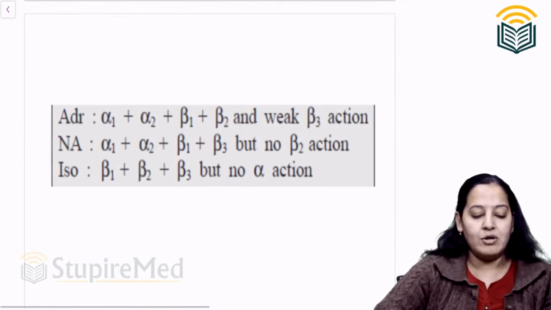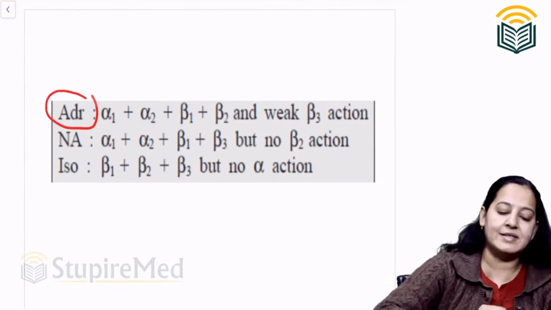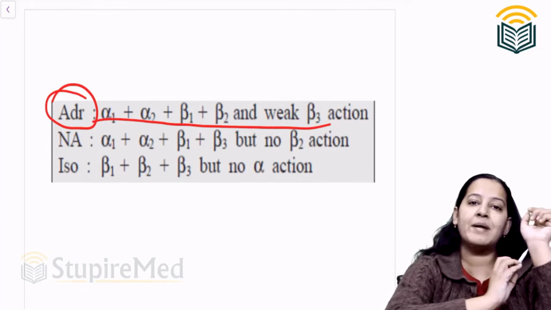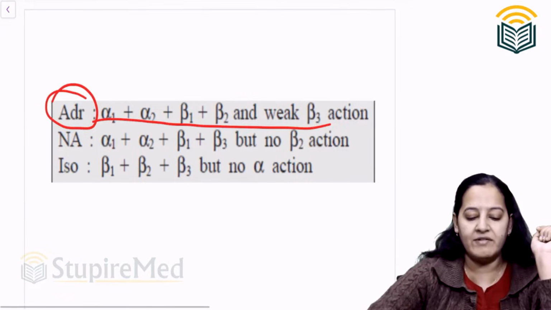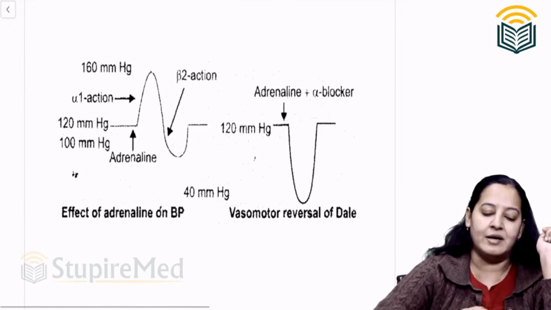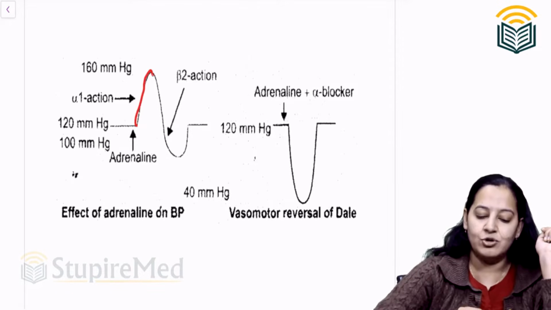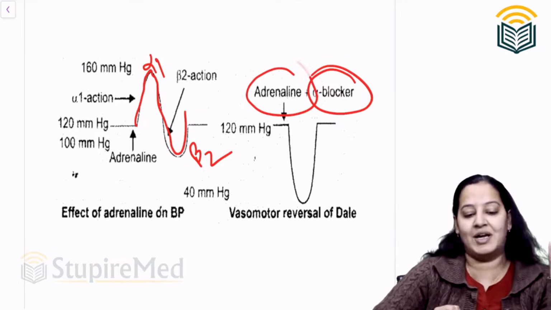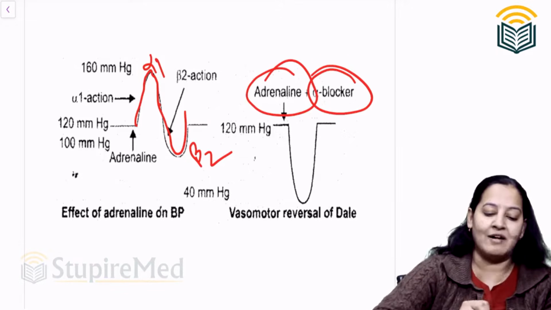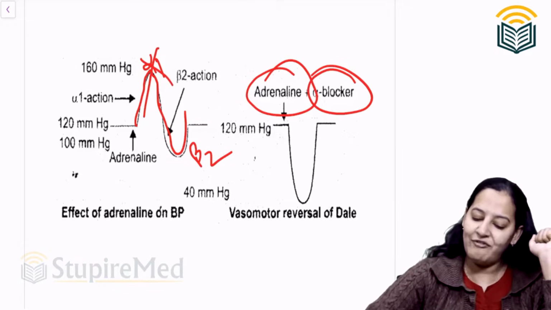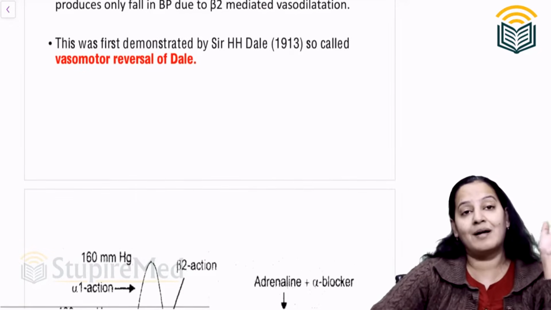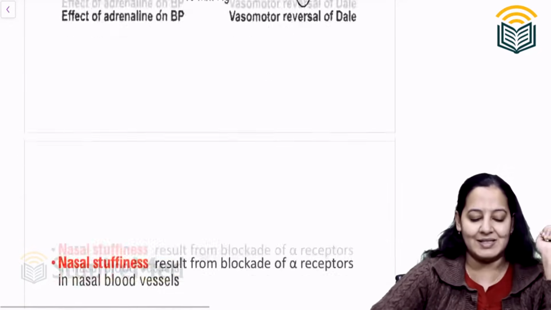We also already studied in the last chapter the action of adrenaline on blood pressure. If I am giving myself an injection of adrenaline, what will happen? First the blood pressure will rise due to alpha 1 action and then it will fall because of beta 2. And if I give an alpha blocker before the adrenaline injection, then the rise will not be there because alpha 1 was causing the rise. Only the fall is there. That is known as vasomotor reversal of Dale. Since I am teaching alpha blockers, I have revised these things for you.